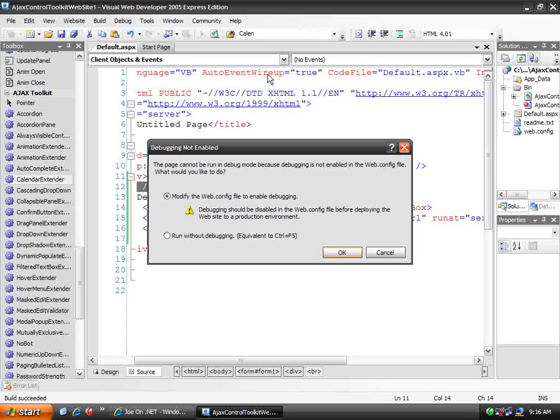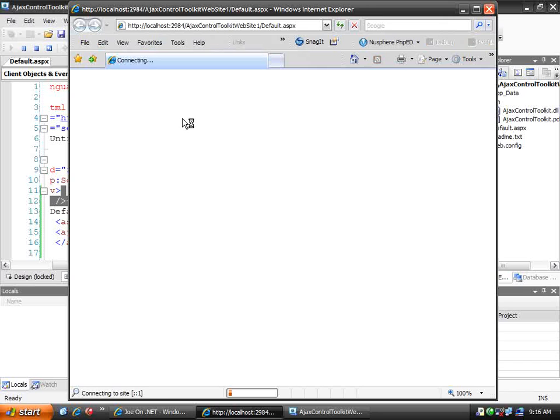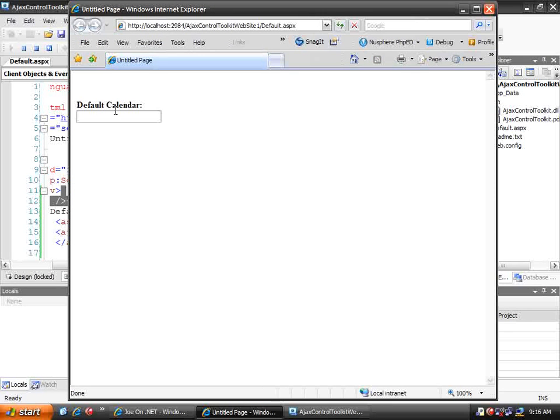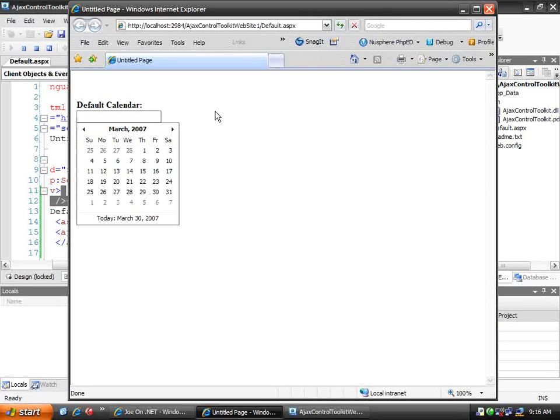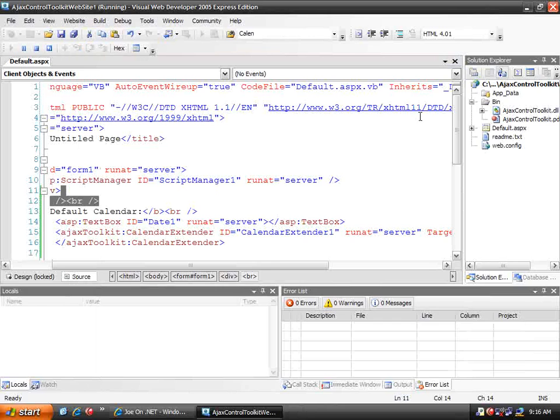So now if I go ahead and run this, as simple as it is, what we'll see is when our page comes up, we can place the cursor in the text box, and as soon as the text box gets focus, the calendar pops up. When we select the date in the calendar, the date gets moved into our text box. Notice that the calendar stays visible until the text box loses focus. So at the most simplistic level, that's all it takes to use the calendar extender control to simplify date-based input.